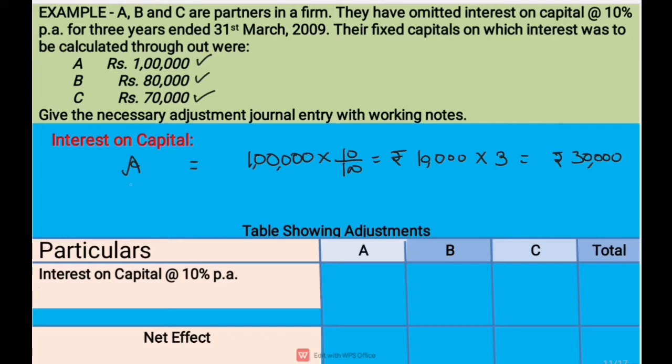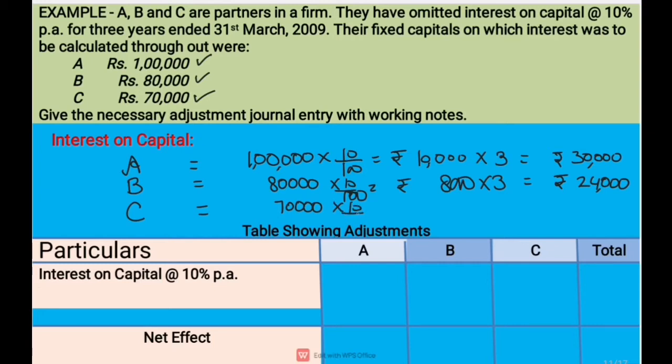Same way we are going to calculate interest on capital for B, which is 80,000 at 10%, equal to rupees 8,000, and again it will be multiplied by 3 years. So B's interest on capital is rupees 24,000. Then we see C's interest on capital, that is 70,000 at 10%, which is equal to rupees 7,000, and multiplied by 3 years it will be equal to rupees 21,000.